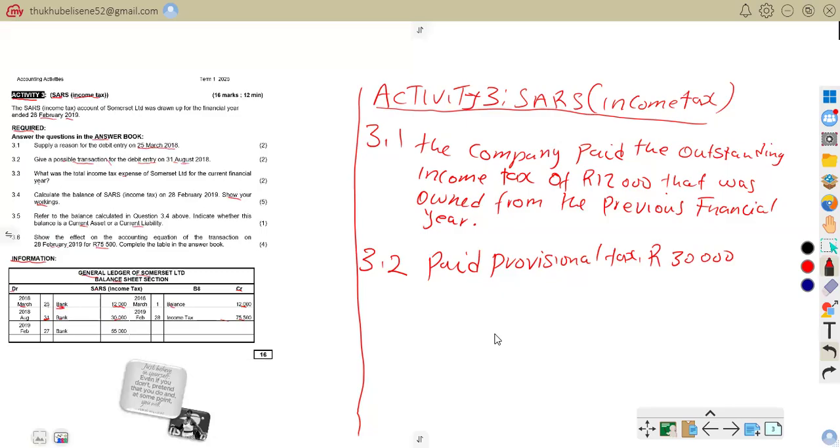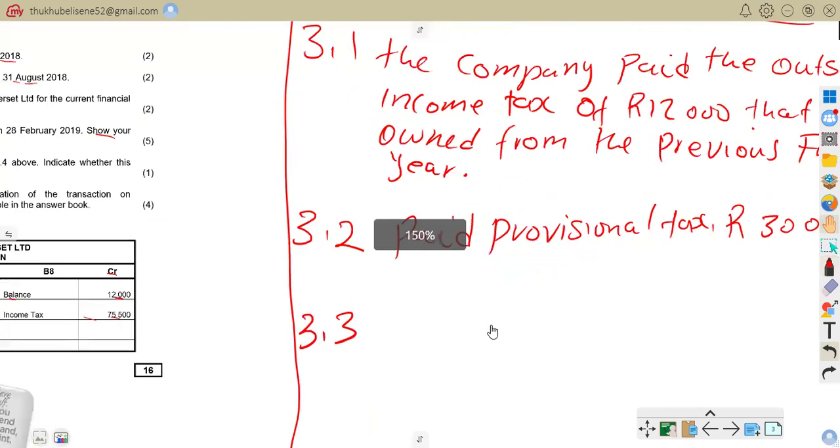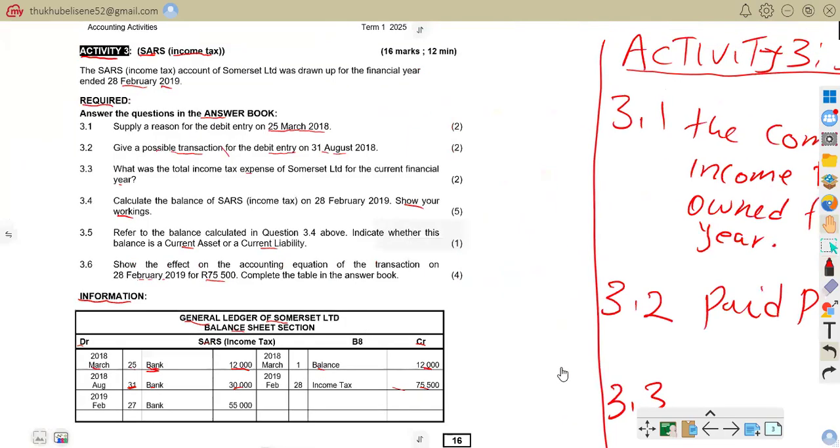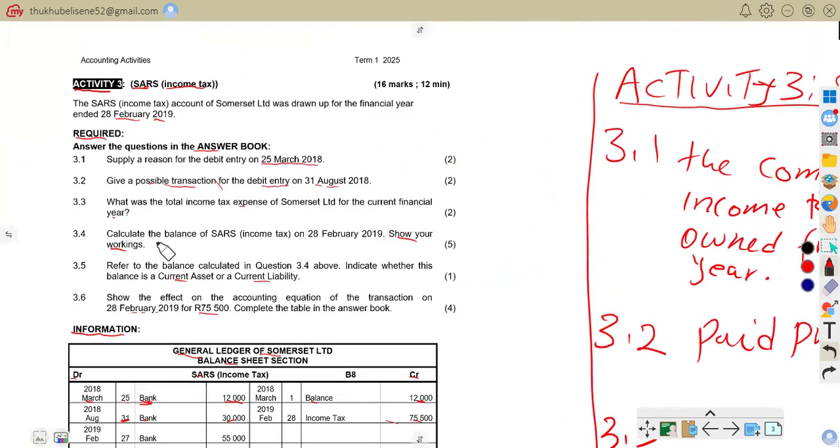So now let us go to 3.3. Here we are on 3.3, which says, what was the total income tax expense for Samset Ltd for the current financial year? Now we want the total income tax expense. So now we have to calculate the total income tax expense. Hope we are together on that one.